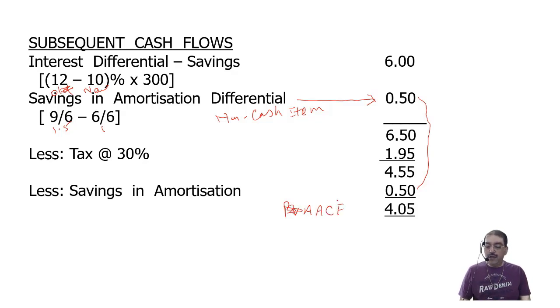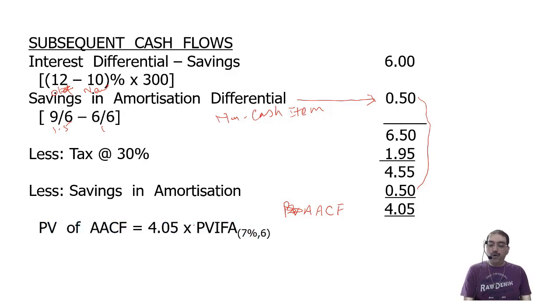Now to calculate the present value of this, what do I do? I multiply by the annuity factor. 4.05 million into annuity factor at 7%. What is 7%? Discounting rate. Sir, but the discounting rate is not given in the question. Very, very important point. If the discounting rate is not given in the question, what to do?